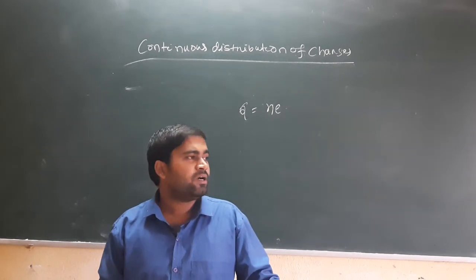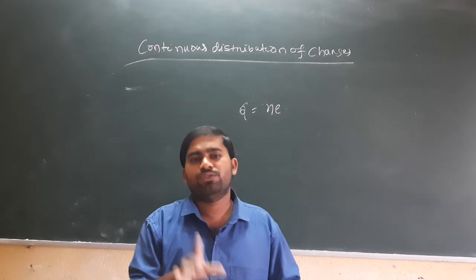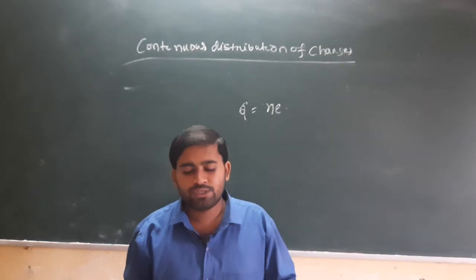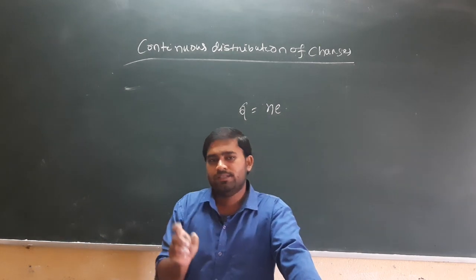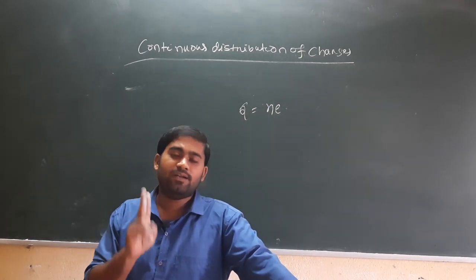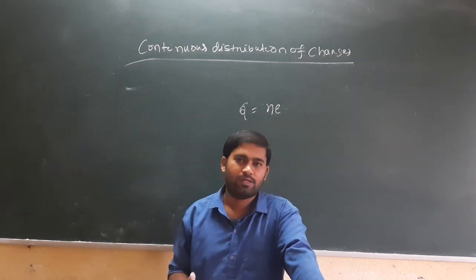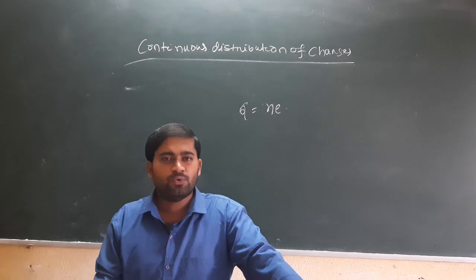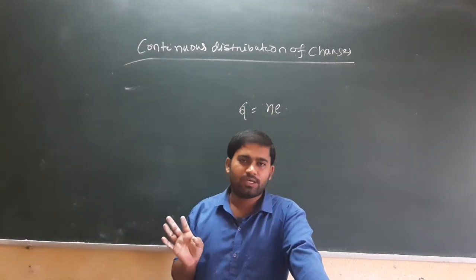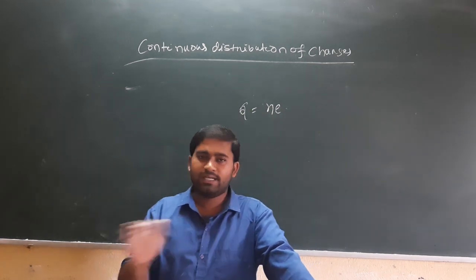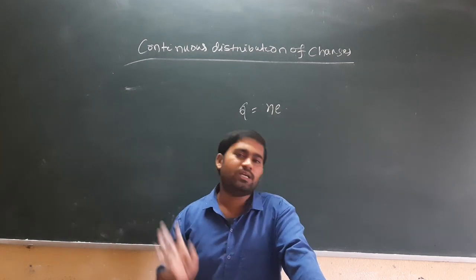Now, a question is how can one measure that continuous distribution of charge? In order to measure it, we divide the continuous charge distribution into three categories, depending upon the system. A system may be one dimensional, two dimensional, or three dimensional.